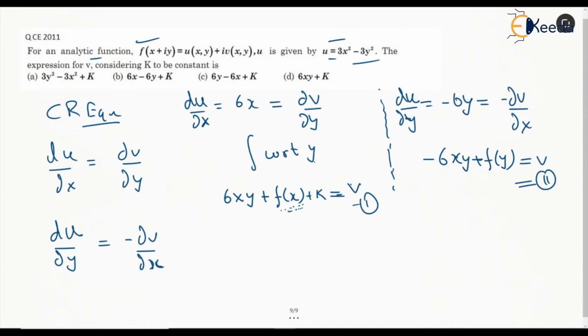We need to compare them and find what will be the exact v here. So 6xy is in both the terms, so 6xy. Now we don't have any term which is f of x, which is only a function of x, so we don't have it. Similarly, f of y we have to find it here, but there is no such function which is only a function of the y variable. So we don't have any f of x and we don't have any f of y, we simply have a constant k. So this is going to be the answer. I think we have the options there, so option D.